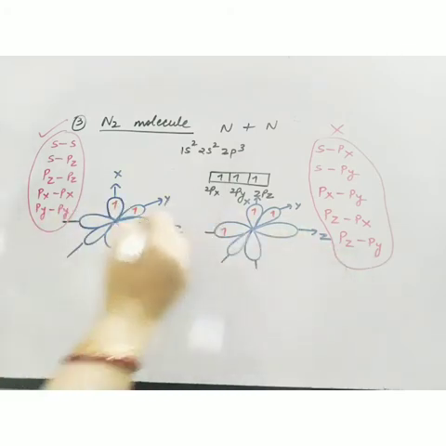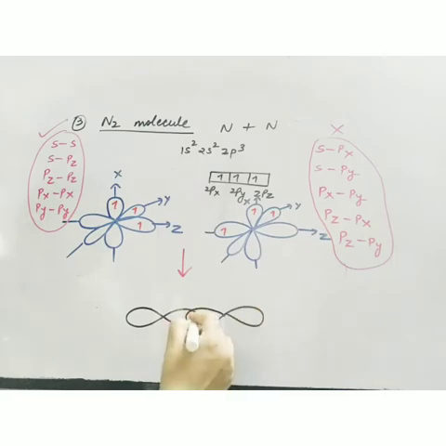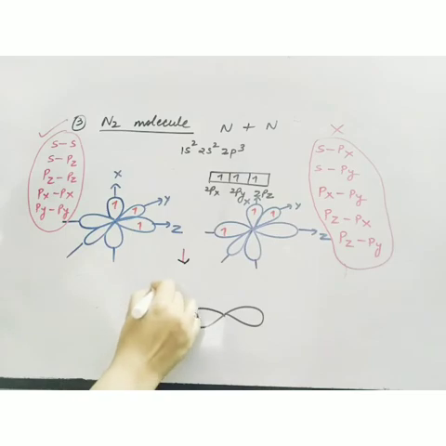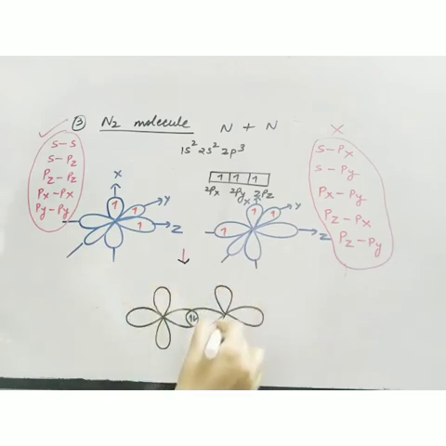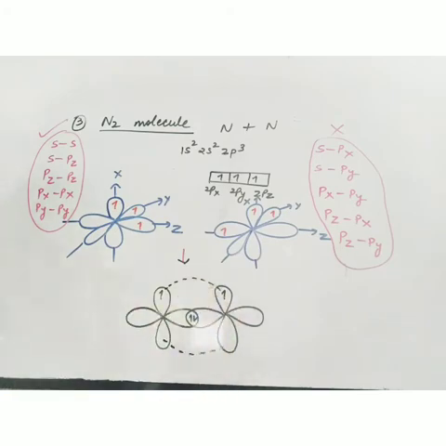So let's see the overlapping diagram. So this is the first overlapping, pz. Now how to show the remaining two overlappings? I cannot show the overlapping directly, so it is shown by, as I told you earlier, a dotted line. So this is px overlap.